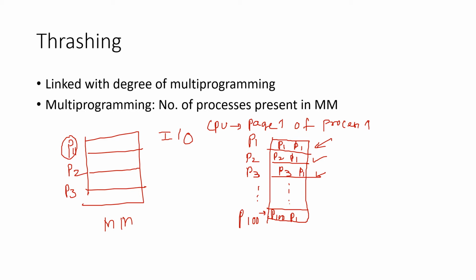So it may happen that we achieve the degree of multiprogramming by bringing one page of all processes into main memory, but are unable to satisfy the demand of the CPU. The operating system will take a large time to bring pages from secondary memory to main memory, which will degrade the performance of the system. We can show this using a plot.